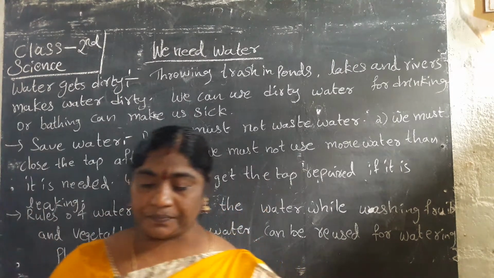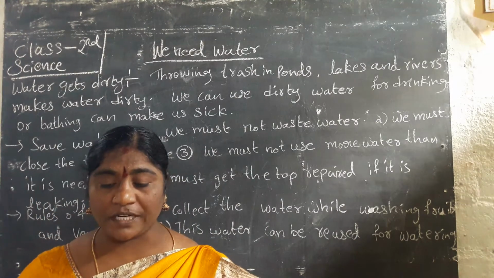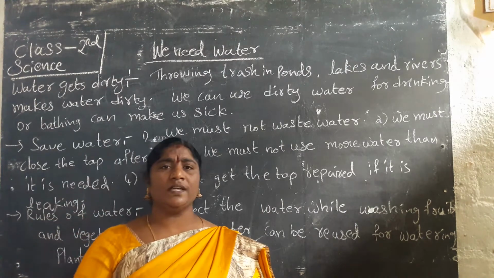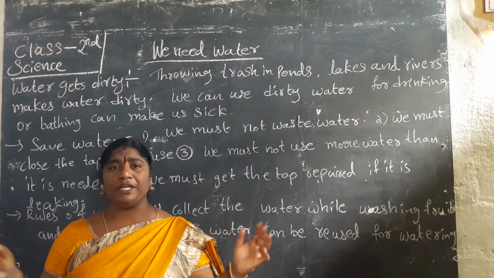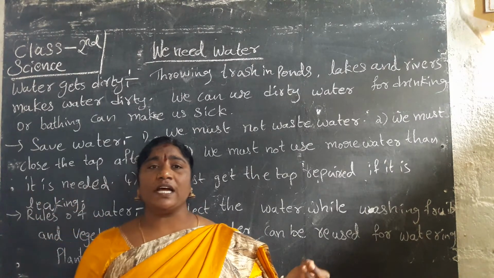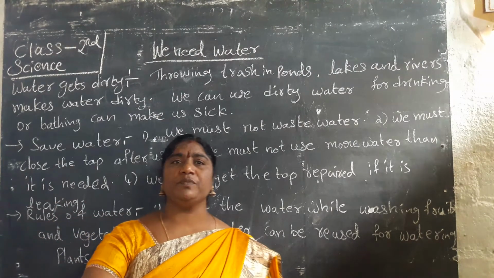What are the sources of water? They are rivers, lakes, oceans, dams. These are the main sources of water. And we can also get water in our home. How can we get water? We get water from taps.